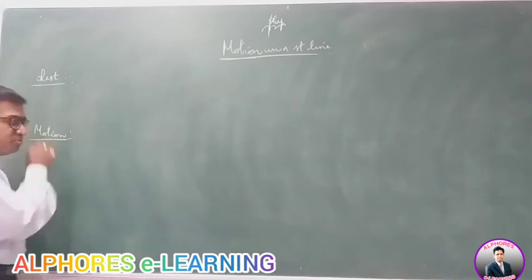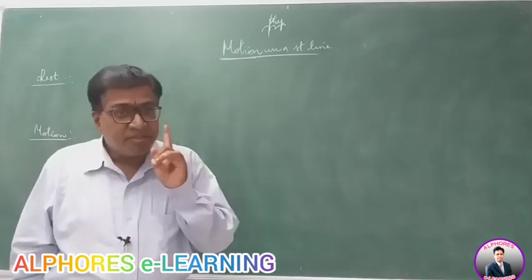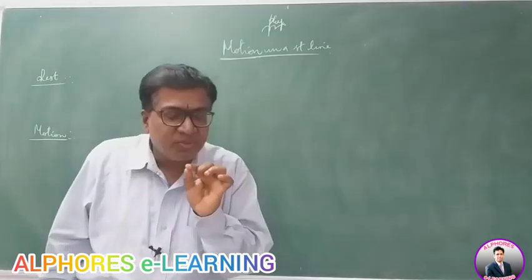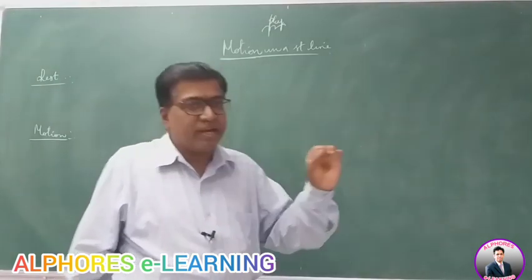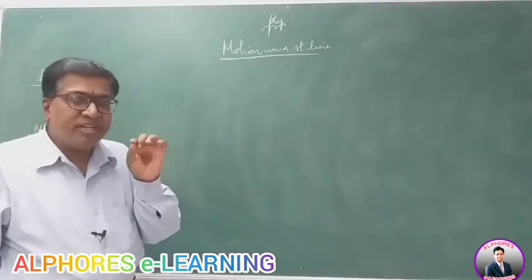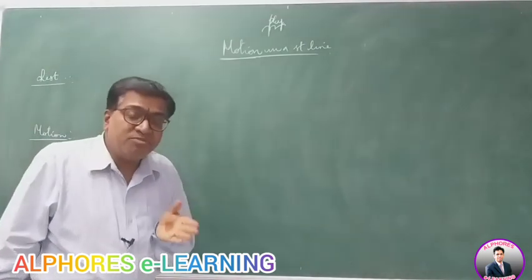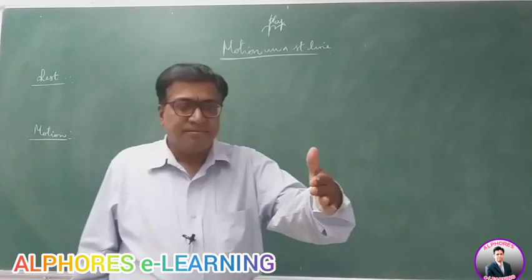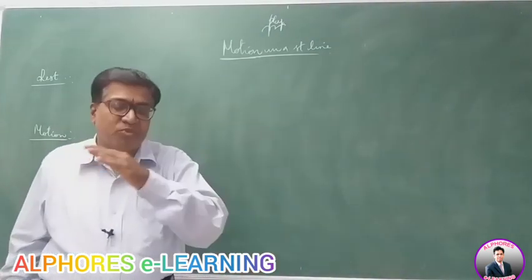Well, when the body is moving, motion is of different types. If the body is moving in only one direction, then the body is said to be moving in a straight line. If a body moves in a curve, then it is curvilinear motion.